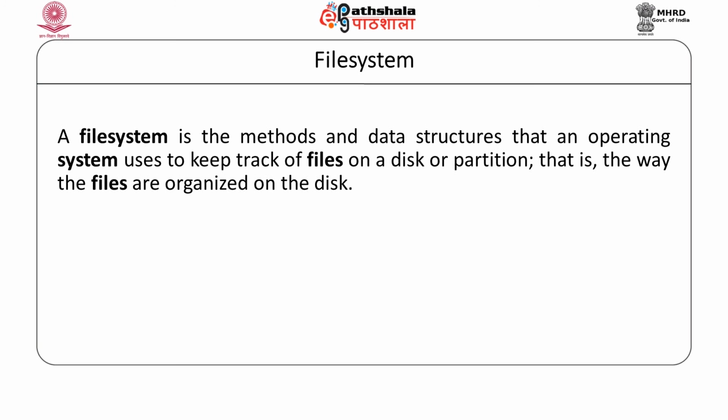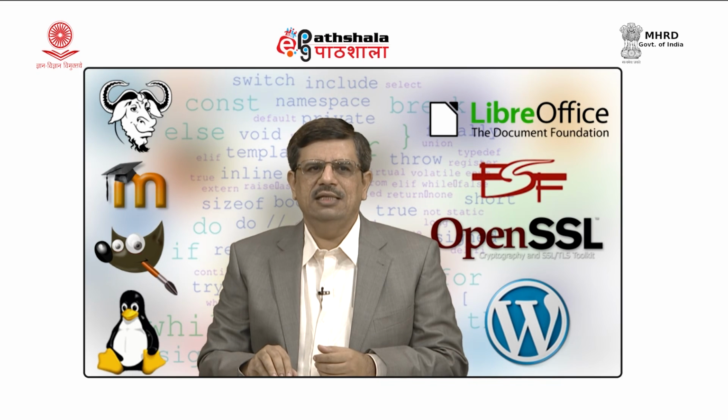When we say files are stored, it means the files are on the hard disk. The operating system will take care of the area of the hard disk that is assigned to the files, and it will take care of the free space. All these things are taken care of by the file system. So, let us see different types of files.